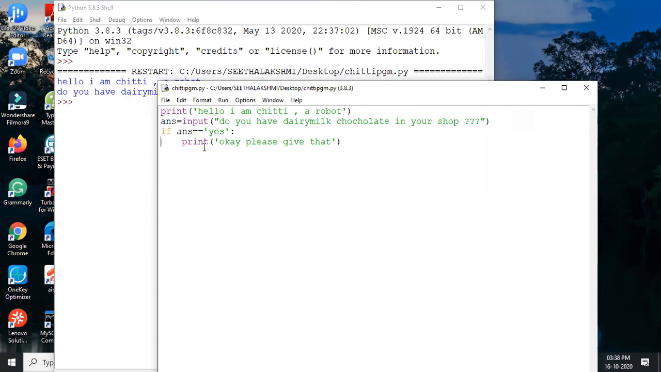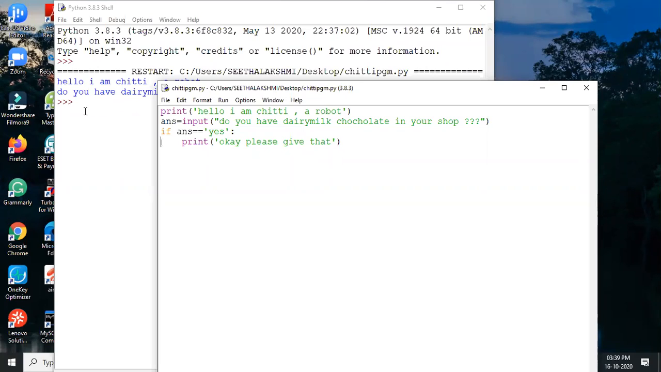We didn't give the instruction, no? Correct, no? If the shopkeeper's answer is equal to yes, it means you have to proceed with this one. Suppose he says no, did we give any instruction to the robot?